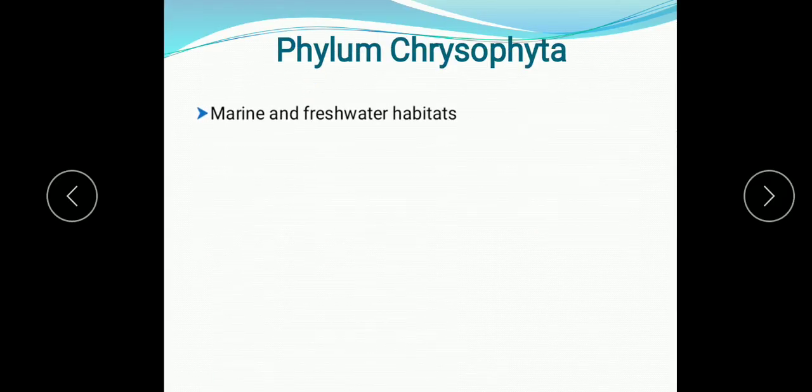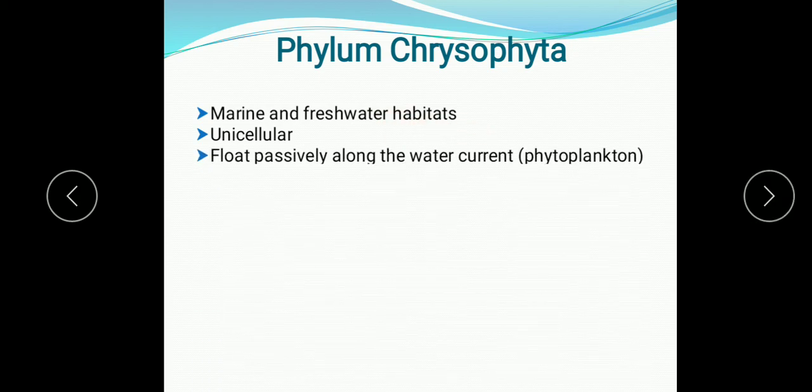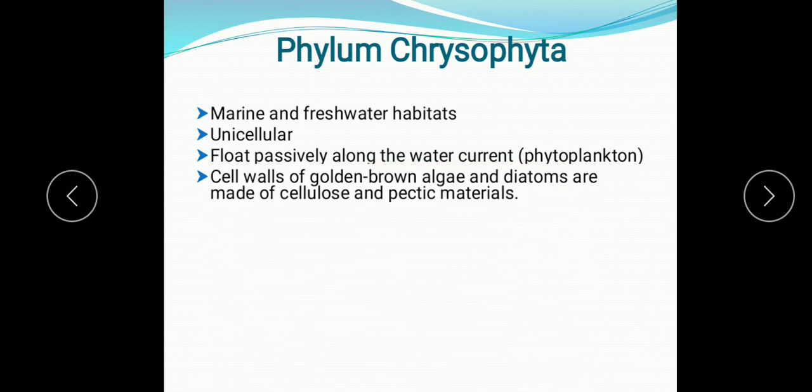Now next, the other features will conclude here. Marine and freshwater habitats means they are found in marine water, sea water, and also in freshwater. They are unicellular. Some may join together to form a colony like filamentous algae, and they float passively along with the water current, and we call them phytoplanktons. The cell wall of the golden brown algae and diatoms is made up of cellulose, and pectic materials are also present in the cell wall.